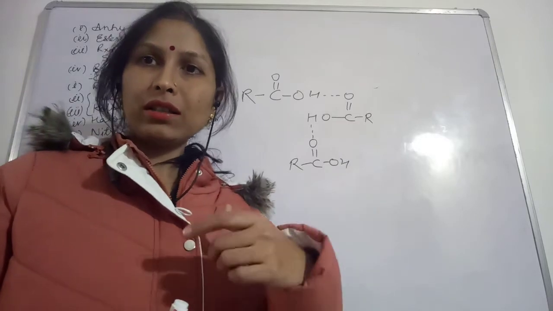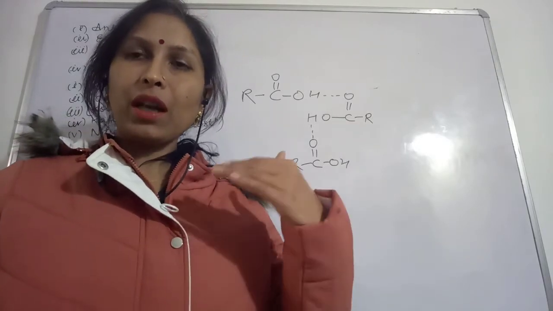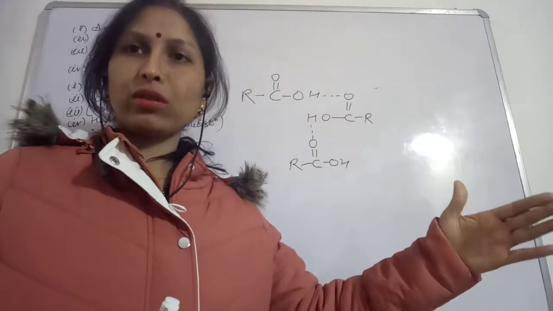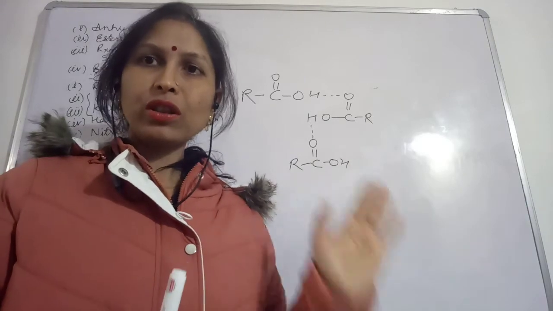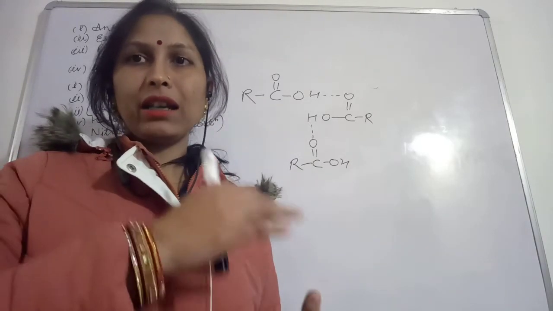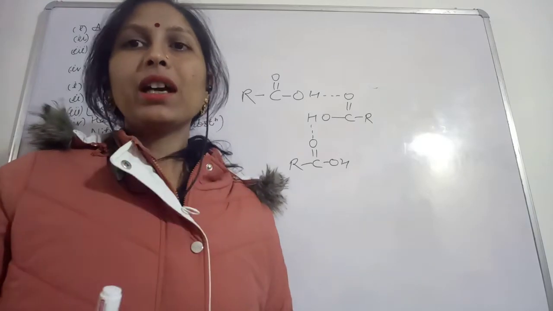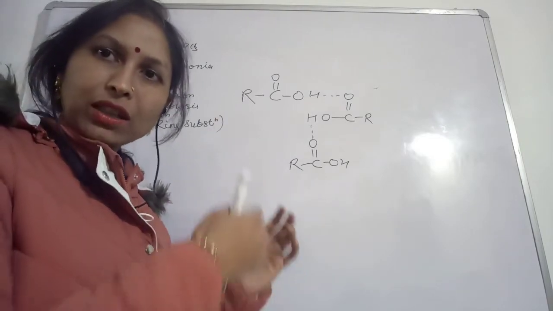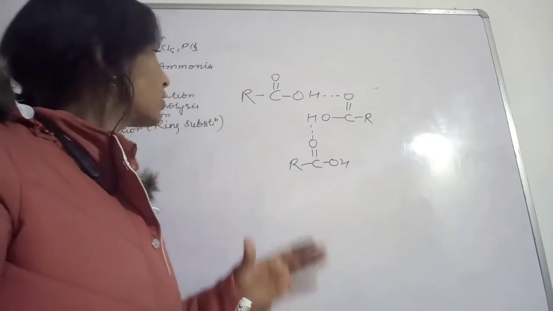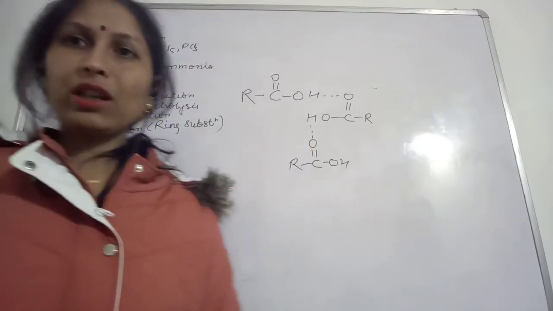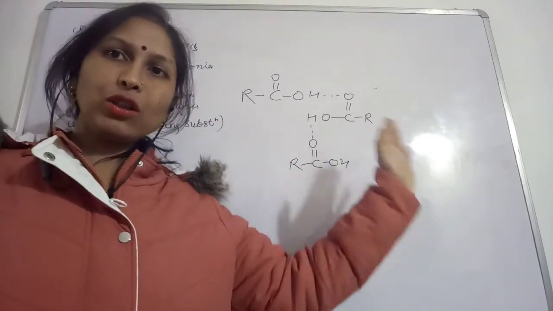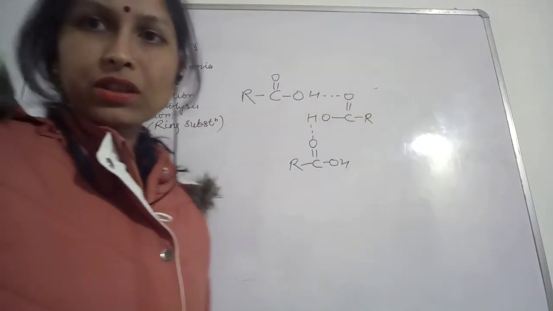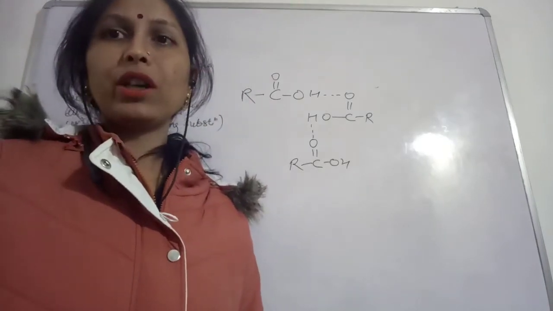So carboxylic acids with 1, 2, 3 or 4 carbons are soluble, but those with more than 4 carbons will not be soluble in water. Lesser the chain length, more the solubility. After butanoic acid, pentanoic acid is not going to dissolve in water.